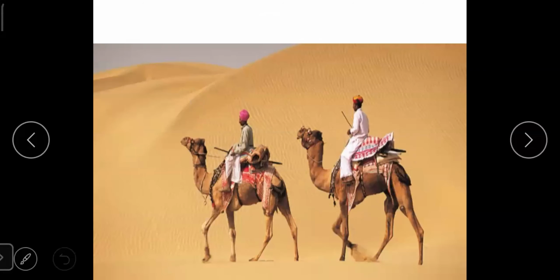Camels are used for transportation also in the desert area.